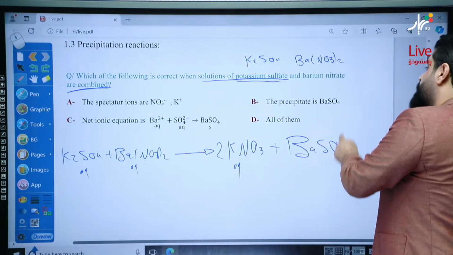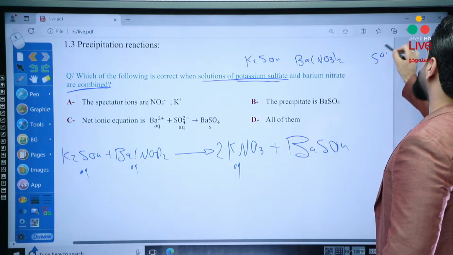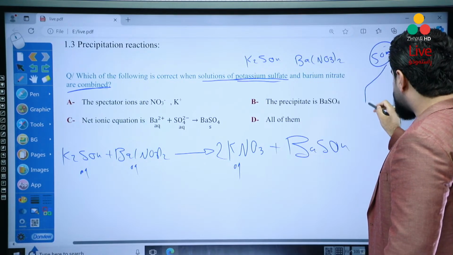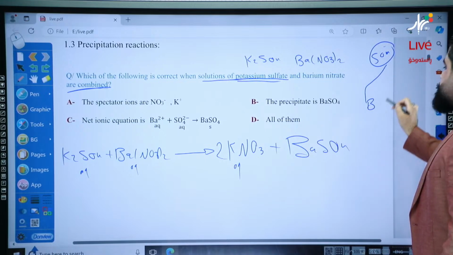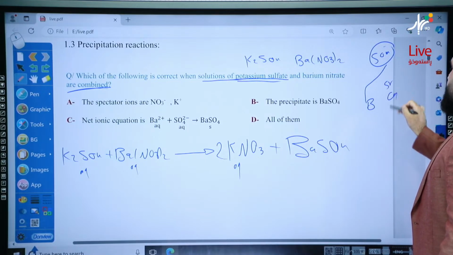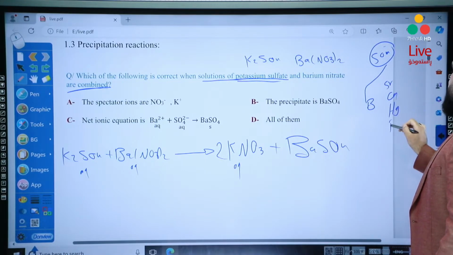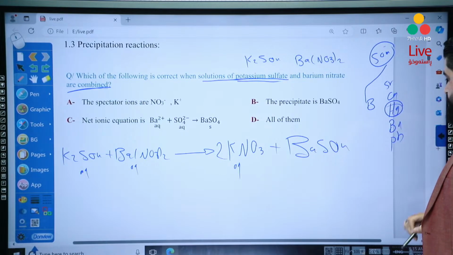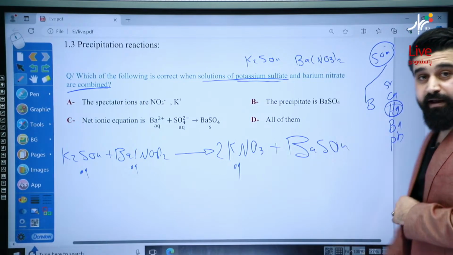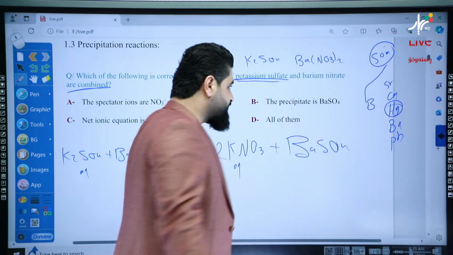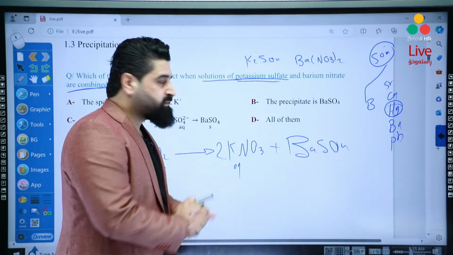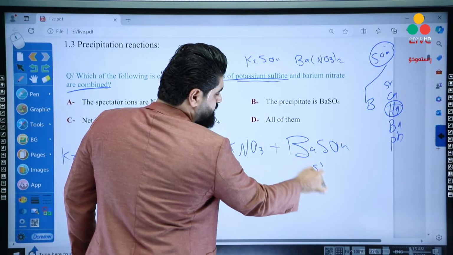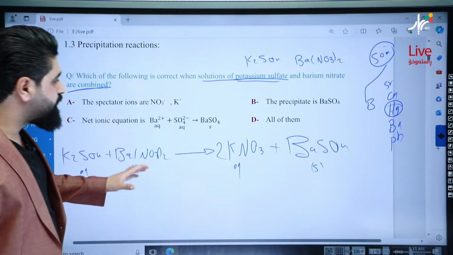And SO4, all sulfates are water soluble except those that come with strontium, calcium, barium, or lead. So BaSO4 is solid.